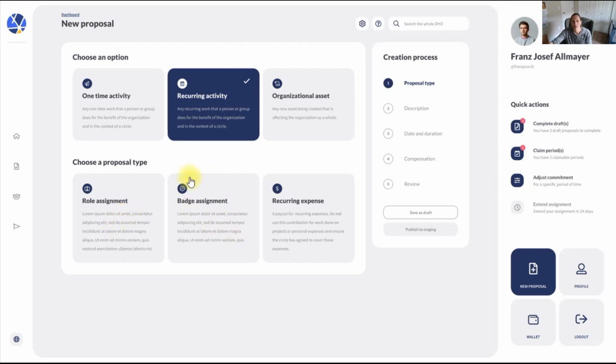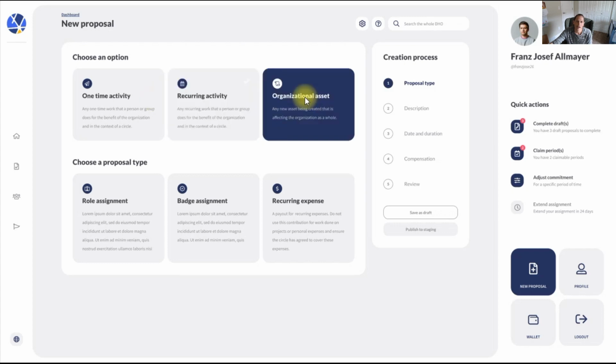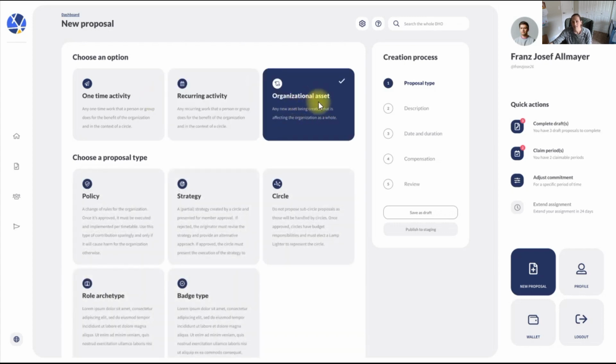Same thing with badges. We don't want someone to be a treasurer and then they just disappear off the face of the earth and we can't find them and we don't know what to do. So we say, okay, your treasurer badge is only going to last 3 months at a time. And then every 3 months, the community needs to re-agree that, yep, we trust you still. You're still an active member of the community. We're going to give you this right and responsibility again. So that's badges within communities and recurring expenses. So any costs or anything like that you want to pay on an ongoing basis. Yep. Then you have the organization assets itself.